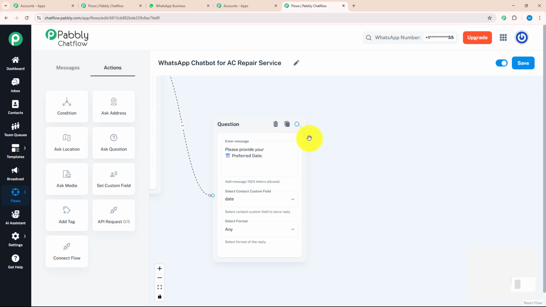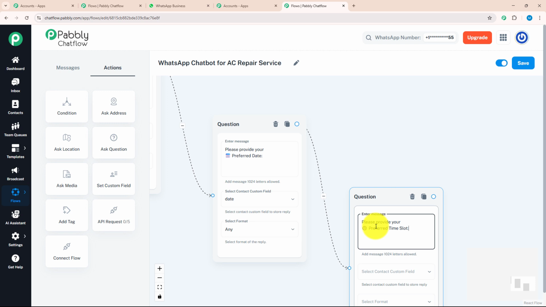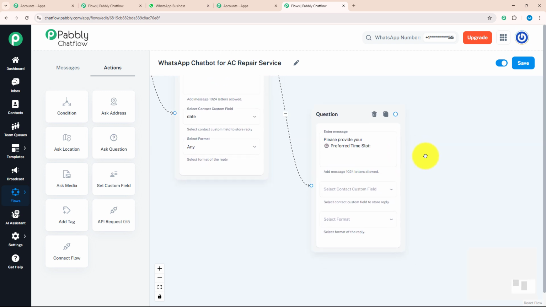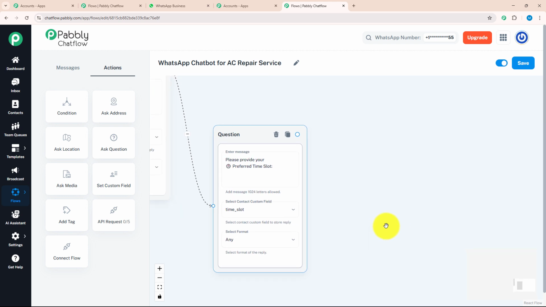After date, I want to know the time slot. Similarly, I will again drag and drop this option, connect with my previous question and enter a message: "Please provide your preferred time slot." And for that, I will again select the contact custom field as time slot and my format as any.